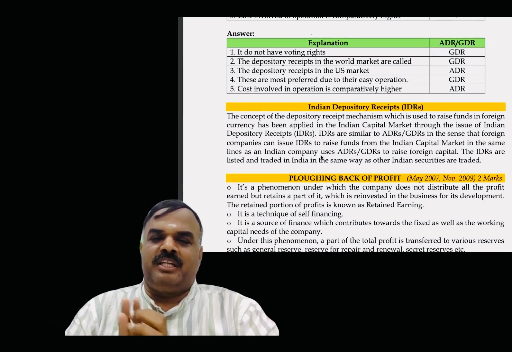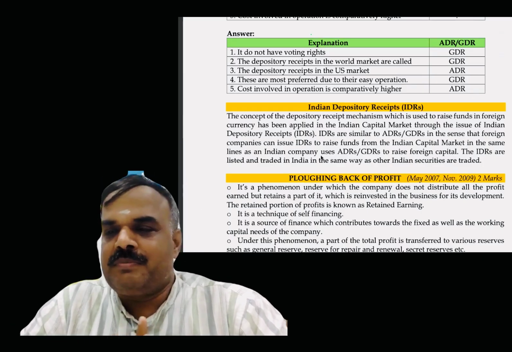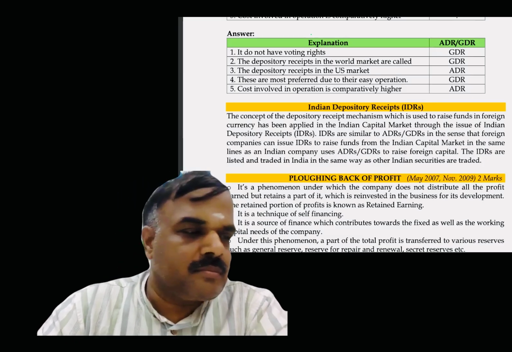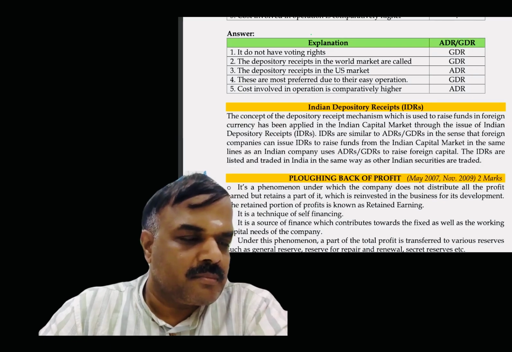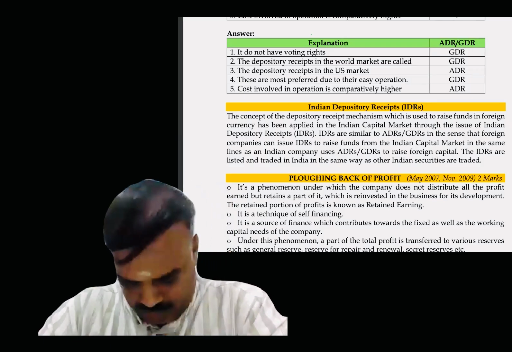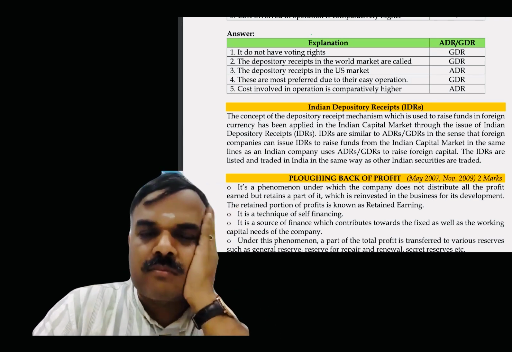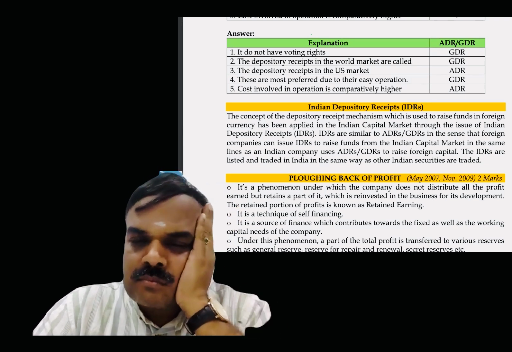What do we call it when India issues this? Indian depository receipt. Yes, sir. The concept of the depository receipt mechanism, which is used to raise funds in foreign currency, has been applied in the Indian capital market through the issue of Indian depository receipts.